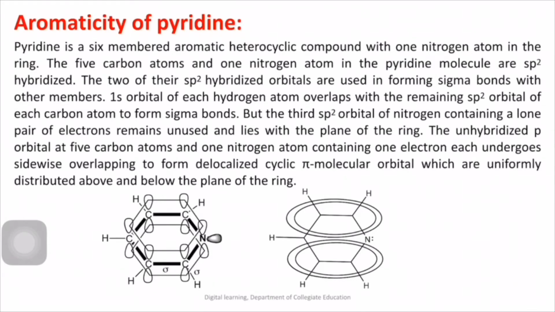The unhybridized orbitals of 5 carbon atoms and 1 nitrogen atom containing 1 electron each undergo sidewise overlap to form a delocalized cyclic pi molecular orbital, and they are uniformly distributed above and below the plane of the ring. You can see the structure.